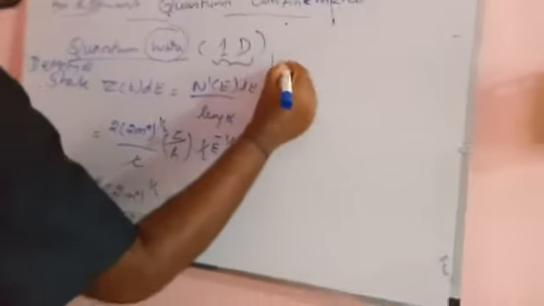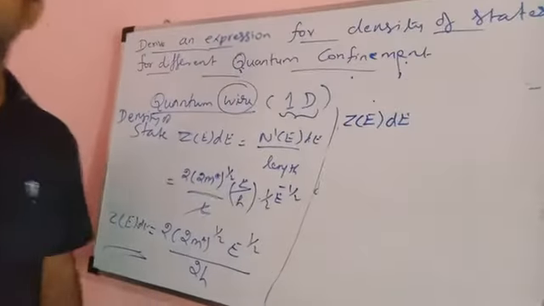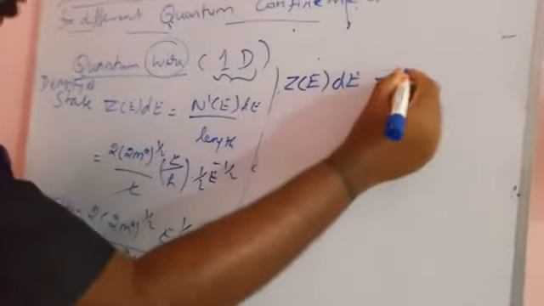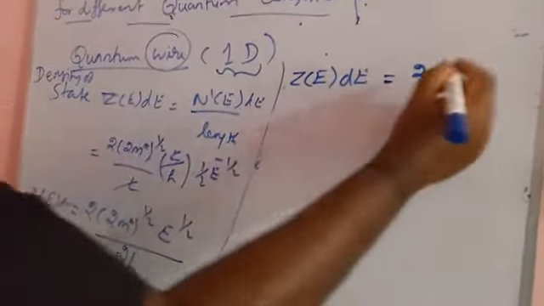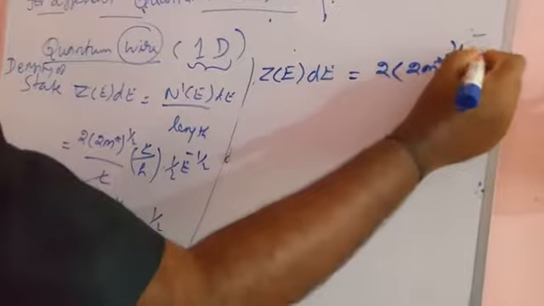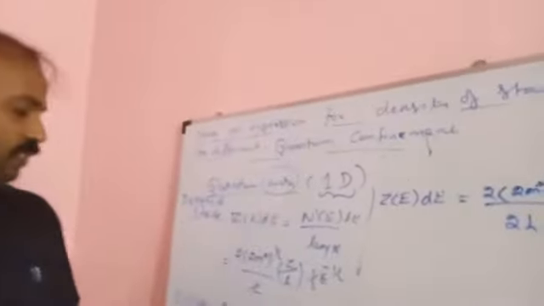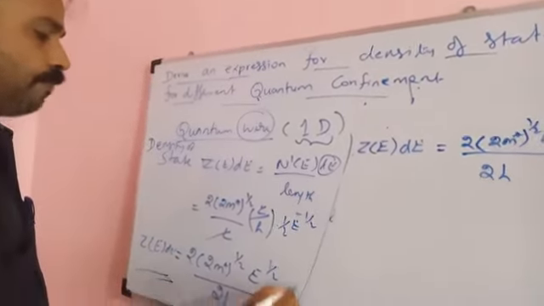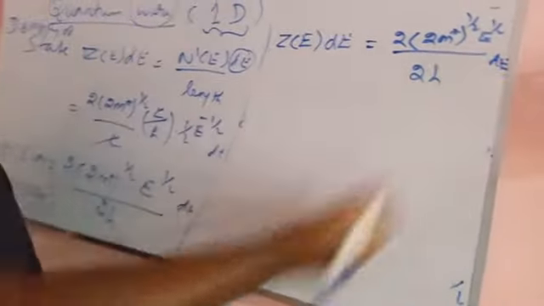Now the formula can be rewritten as 2 into (2m star) power 1 by 2 e power 1 by 2 divided by 2h, into dE.